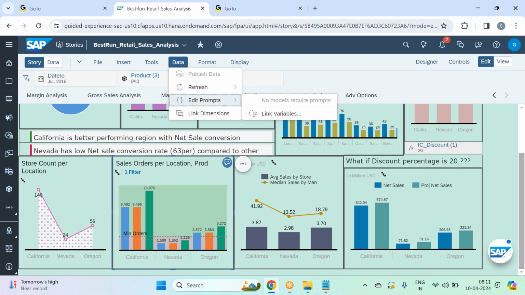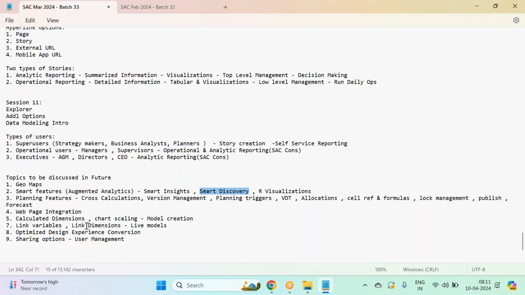Then edit prompts, link variables and link dimensions I'll cover during live modeling. When I create live models and stories, I'll cover these aspects. Especially link variables, guys, will come up if you're consuming from BEx queries or calculation views, right? They will come with variables or input parameters.